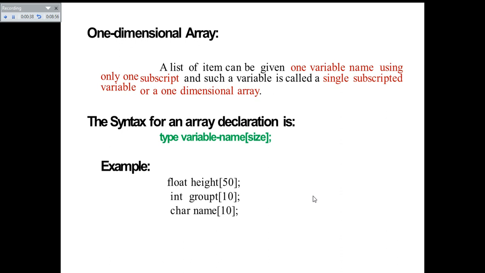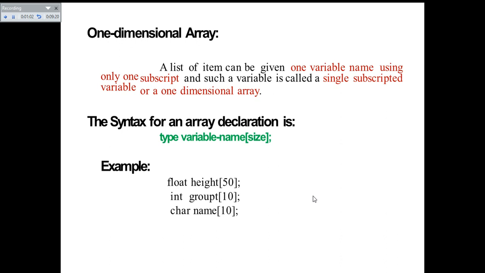The syntax for an array declaration is type variable name of size. Examples: float height[50], int group[10], and char name[10]. In this case we have declared three arrays corresponding to height, group, and name.